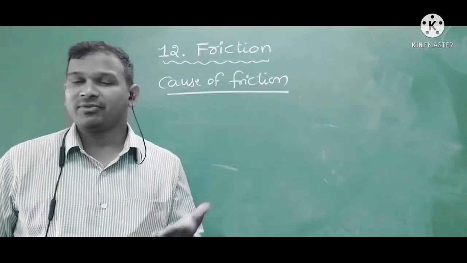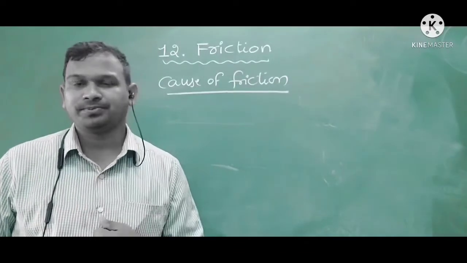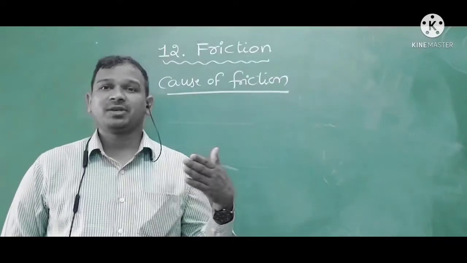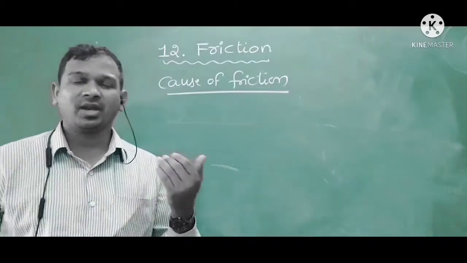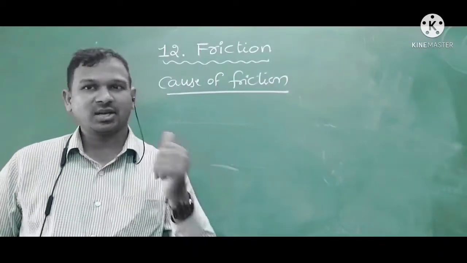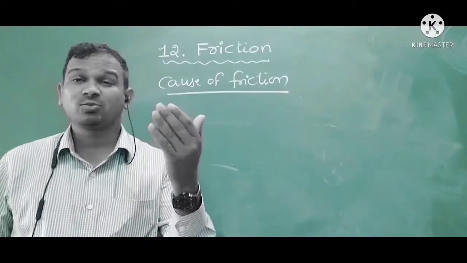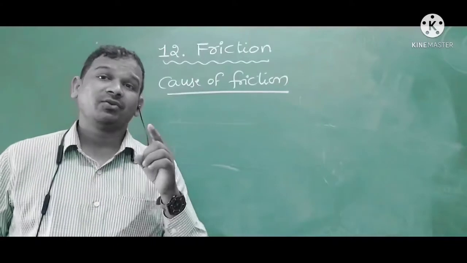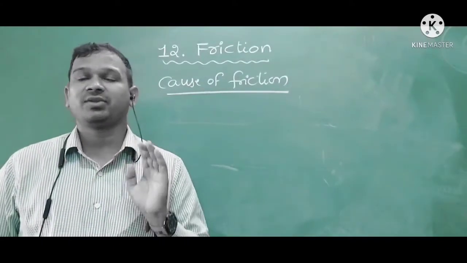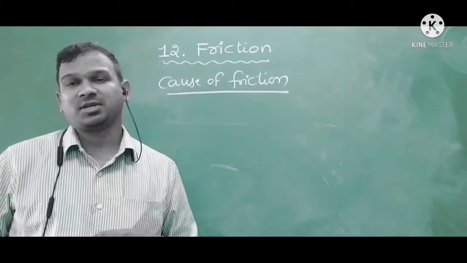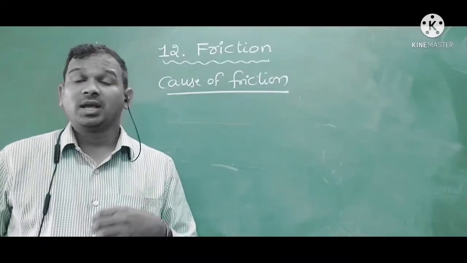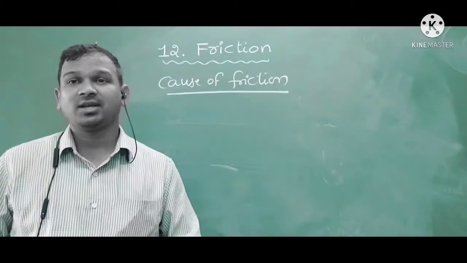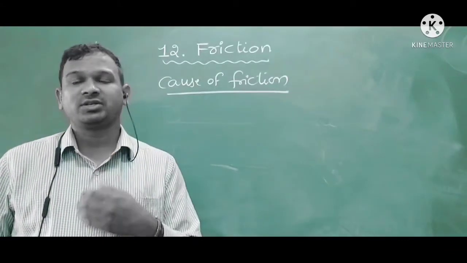It is very rough and frictional force will be developed. Some surfaces we can easily say are rough, and some are very smooth. But even though they are very smooth, there is roughness in the surface of the substances. With the help of microscopes, we can observe the roughness of smooth bodies which look smooth.